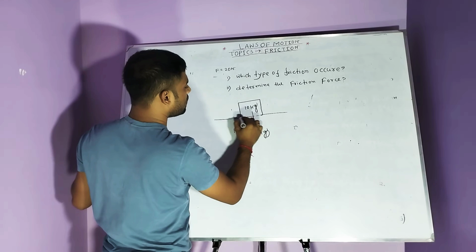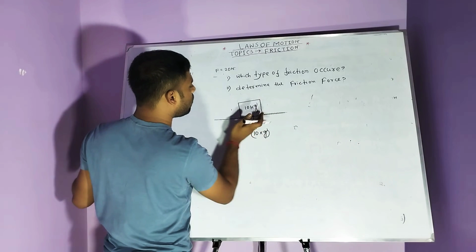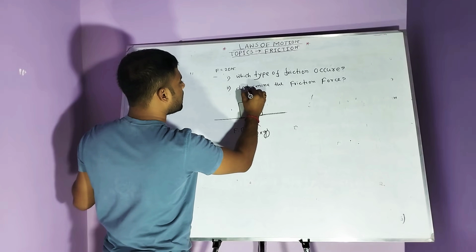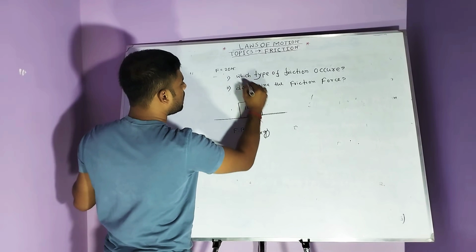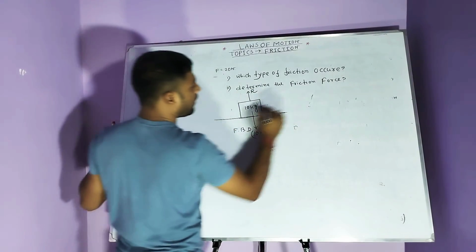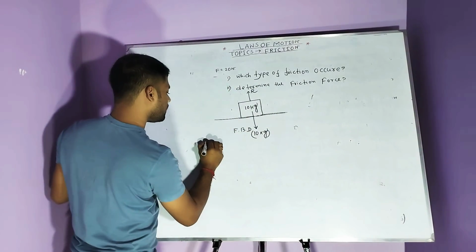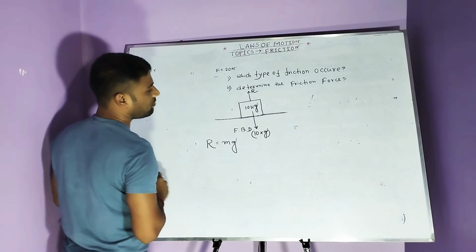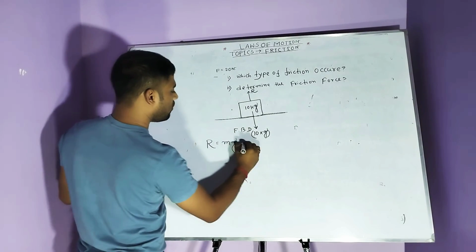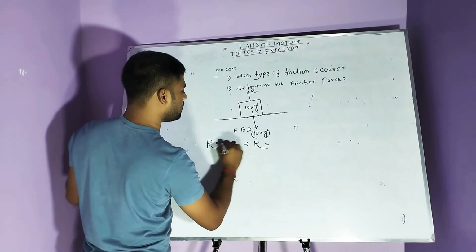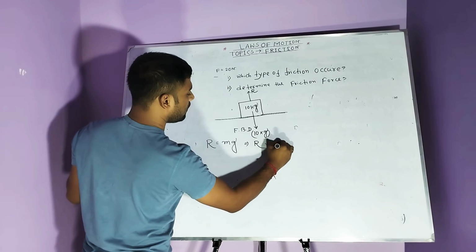Then the ground, this is the road or ground, also creates the same type and same value of force in the opposite direction. This is called R. R is the normal reaction. R always balances mg. The numerical value is R, the normal reaction, equal to mass 10 kg into g.